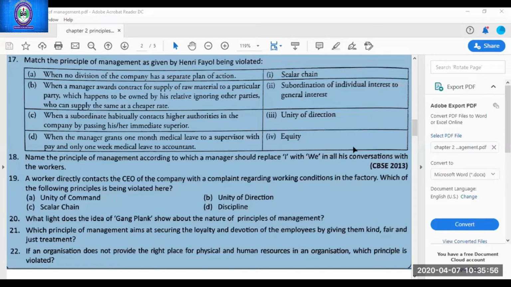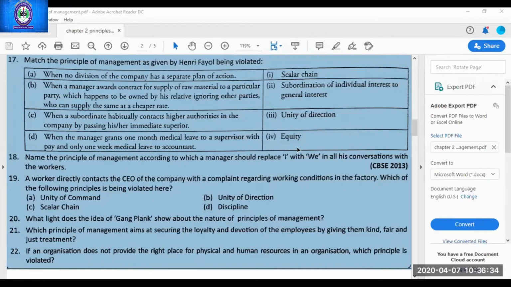Second, when a manager awards a contract for supply of raw material to a particular party, which happens to be owned by his relative, ignoring other parties who can supply the same at cheaper rates. Answer: subordination of individual interest to general interest. Very good. Next.